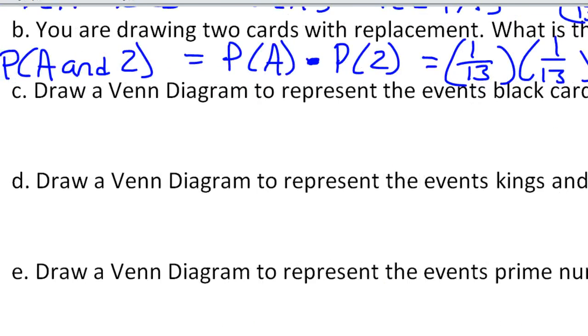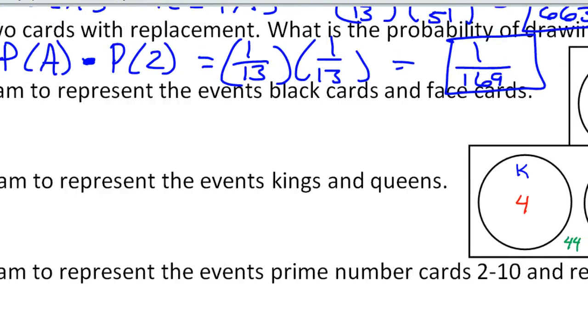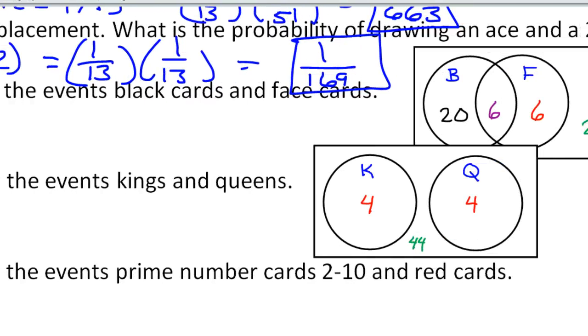Okay, what's this one? Draw a Venn diagram to represent the events prime number cards, 2 through 10, and red cards. By the way, the number 2 is prime. So prime numbers are numbers that can only be factored as 1 and themselves.